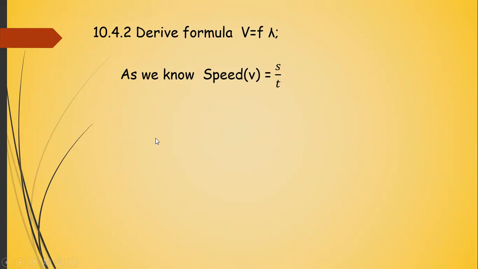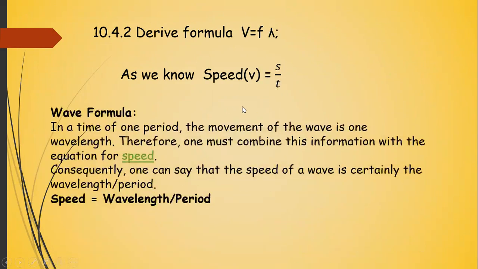You know that from your kinematics, speed is distance upon time. Now when we are talking about the wave, the distance the wave covered for one wave is called your wavelength, that is lambda, and the time taken by one wave is called your time period or period. So speed is equal to wavelength upon time period. Period and time period are the same thing.